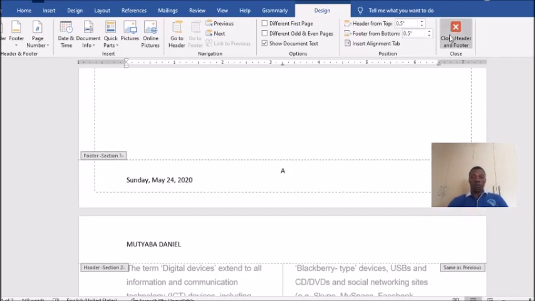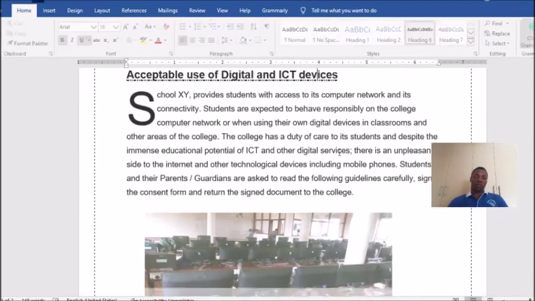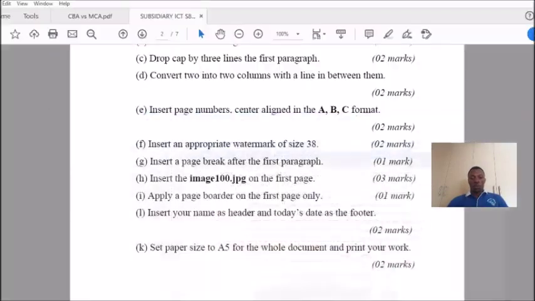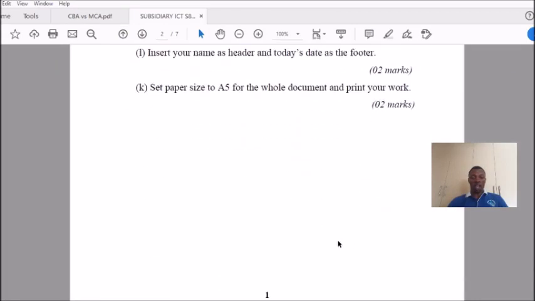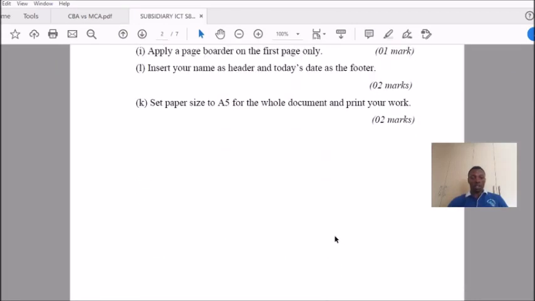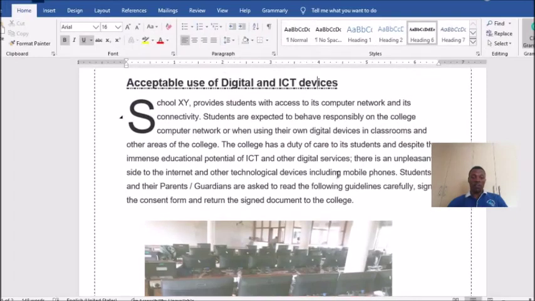Okay, now you close this. We go back to the instructions. Set the page size to A5 for the whole document and print your work. That is the last instruction. So we change it to A5 and print.